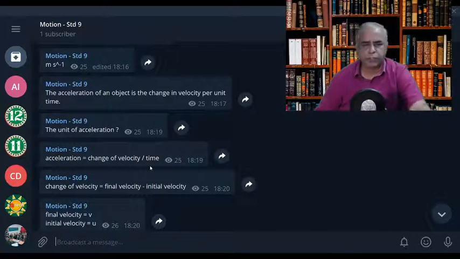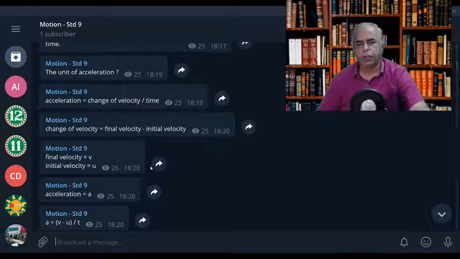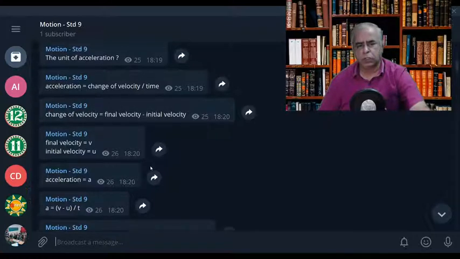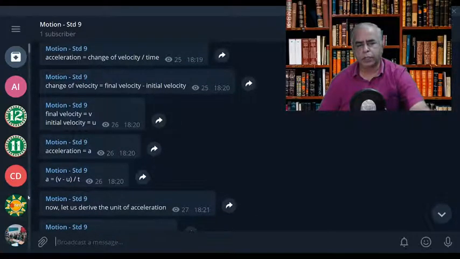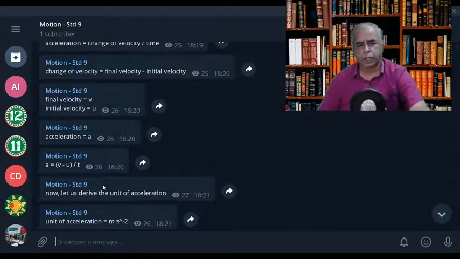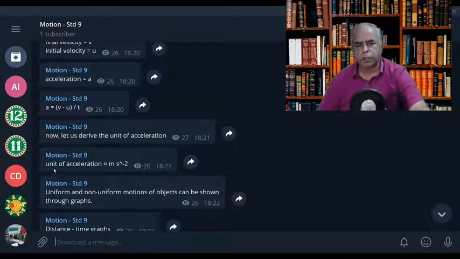That is final velocity minus initial velocity. Final velocity is always represented by v. Initial velocity is represented by u. So v minus u divided by t. Therefore, a is equal to v minus u divided by t. Do you understand? Right. And as I already discussed, the unit of acceleration is meter per second squared, or m s power minus 2.